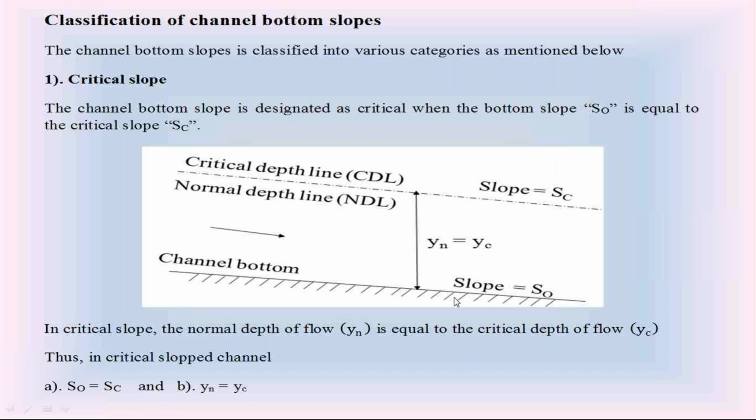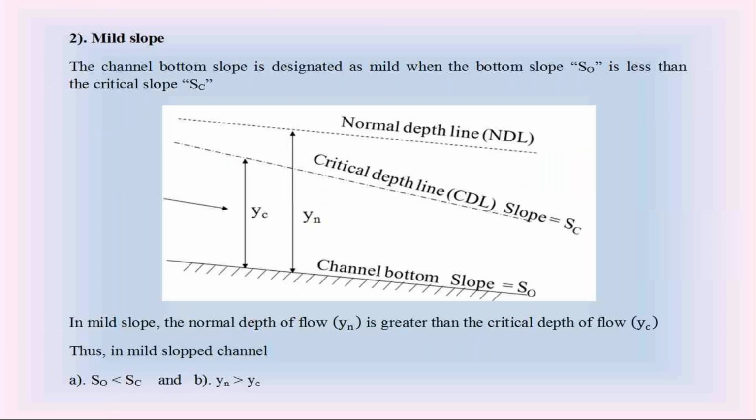The critical slope has two characteristics. One, at critical slope S0 is equal to SC. Second, at critical slope the normal depth yn is equal to critical depth yc. These two are the characteristics of the critical slope of open channel. The second channel bottom slope is mild slope. This is the second channel bottom slope in the open channel, mild slope channel bottom.